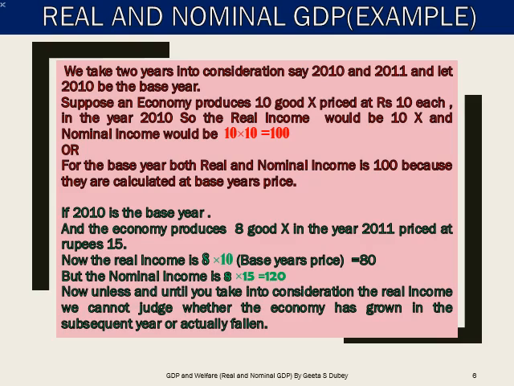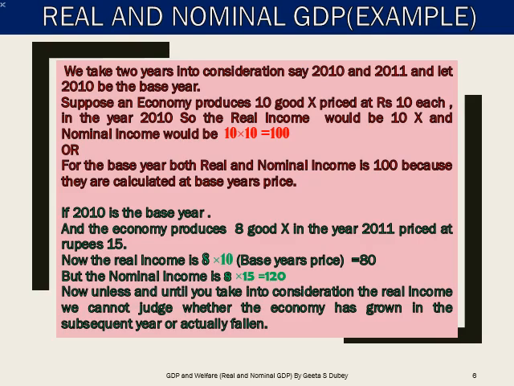In the year 2011, the economy now produces 8 of good X, but the prices of the goods have risen to rupees 15. So, the nominal income of 2011 is equal to price multiplied by quantity, that is 15 multiplied by 8, which is equal to 120. But children, as you can envisage, in the current year, the quantity of goods that have been produced is less than that of the base year, but the nominal income shows a rise from 100 to 120. Is that a real growth? No.